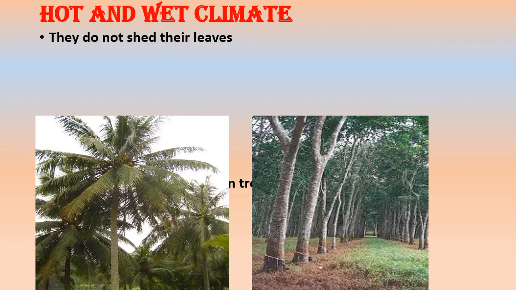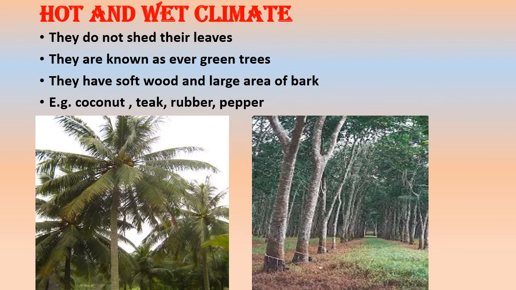The third category of the terrestrial plants is the plants that grow in hot and wet climate. These are the plants that do not shed their leaves. These are the plants that grow throughout the year. That's why they are known as evergreen plants.